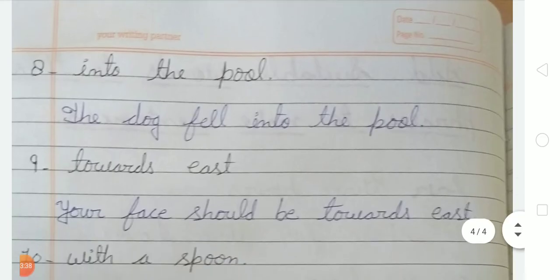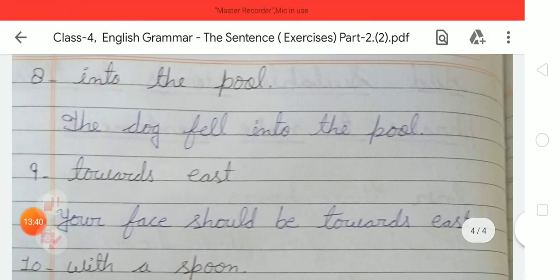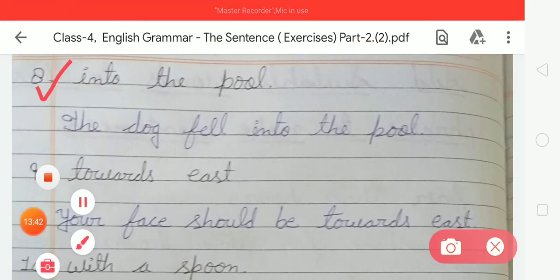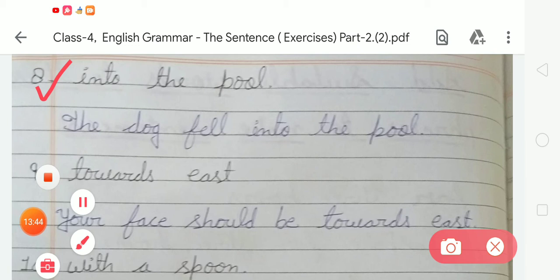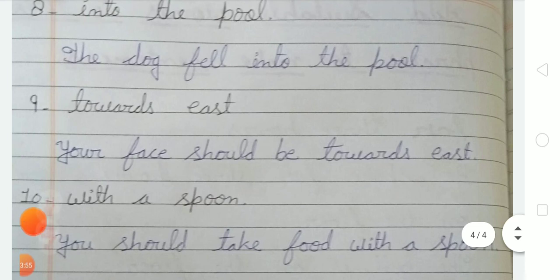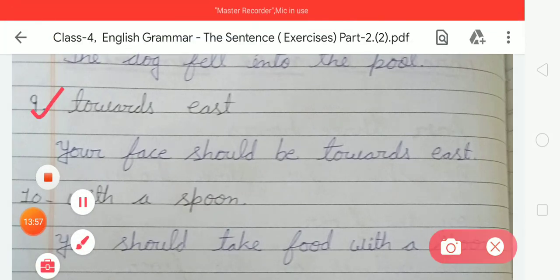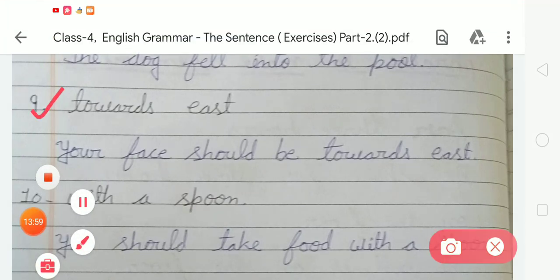Now moving to the next, number 8. In number 8, the phrase is into the pool. So we have to write the dog fell into the pool. Now next, number 9. In number 9, there is the phrase towards east. So we have to write your face should be towards east.